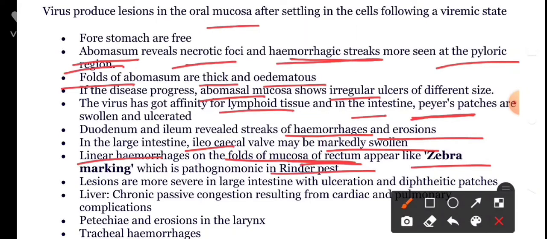Similarly, in the case of FMD, a clinically important lesion that we can encounter is called the tigroid heart appearance, and that is nothing but the necrosis and degeneration of the myocardial fibers in the affected young calves. The lesions are more severe in the large intestine with ulceration and diphtheritic patches, and the liver shows chronic passive congestion resulting from the cardiac and pulmonary complications, and petechial hemorrhages and erosions in the larynx. There are also tracheal hemorrhages,